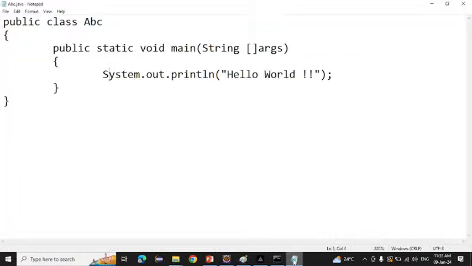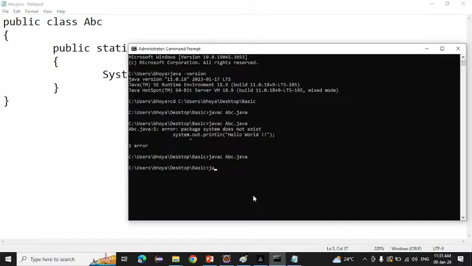That is our motive. Whatever things we want to do have to be done by the machine. And which language will the machine use? Only the binary language. So what we want to do is print hello world on the console. Now we will explain to the computer how to run that. Simply we have to write java, and after that write ABC. If you hit enter, what is it printing? Hello world. Means we are getting the right output now.